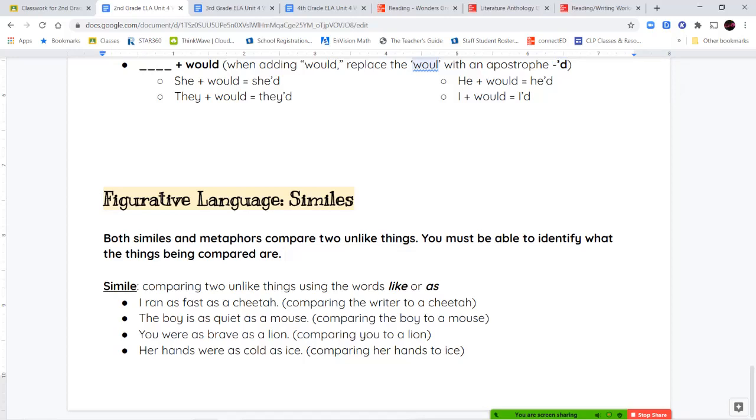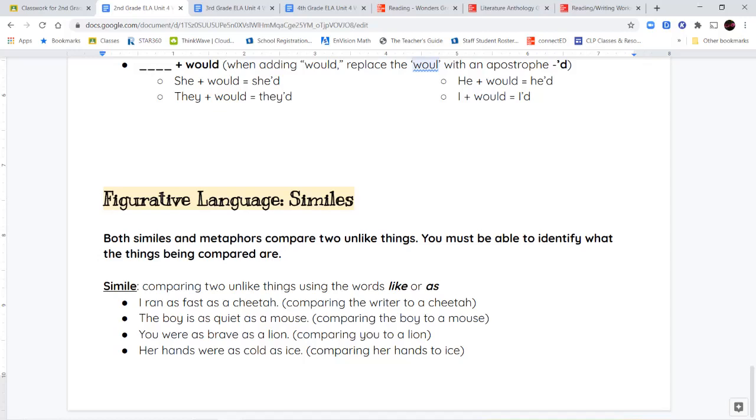Now, similes and metaphors both compare things that are not alike, but what you have to do is you have to be able to identify or to figure out what those two things that they're comparing are. Now, a simile specifically compares two unlike things, but it uses the word like or as in between them. So if you're looking before the word like or as and after the word like or as, you can find those two things that they're comparing with each other.